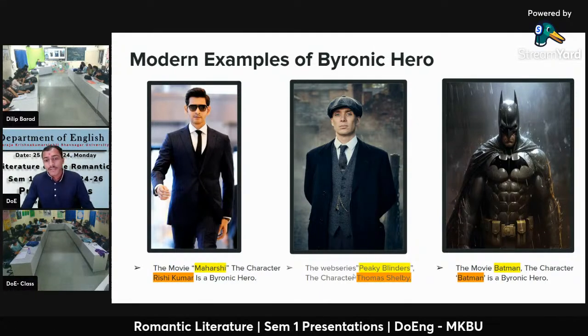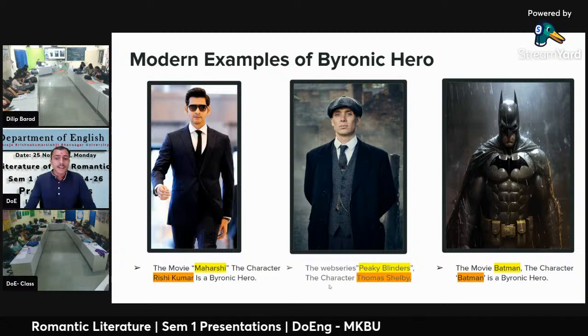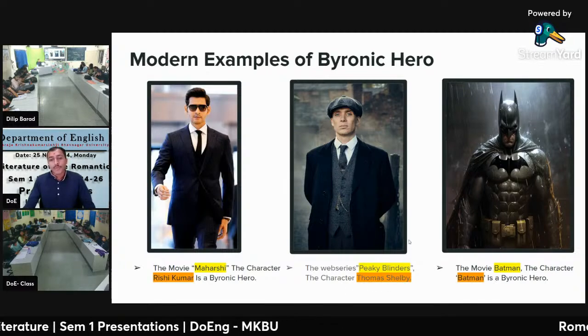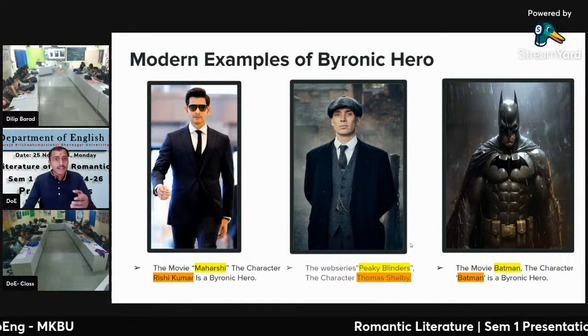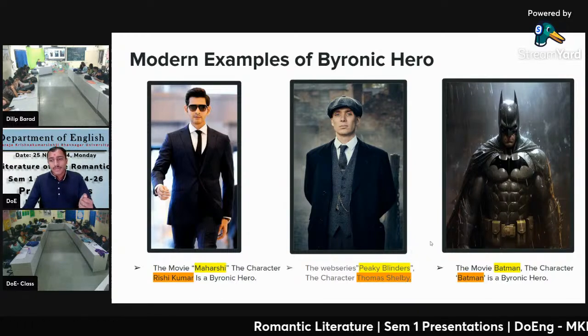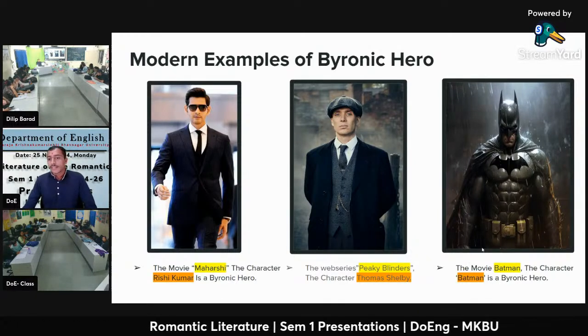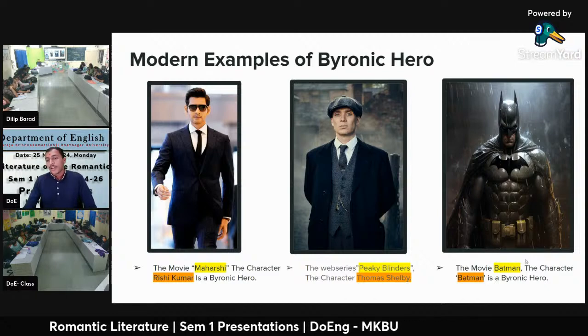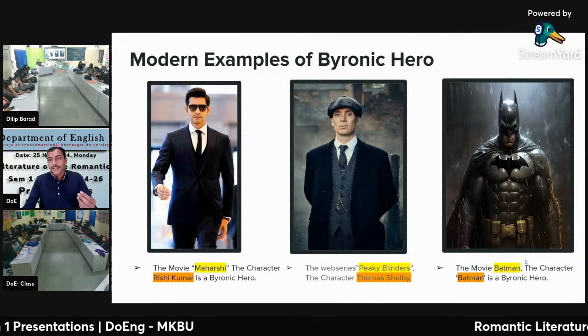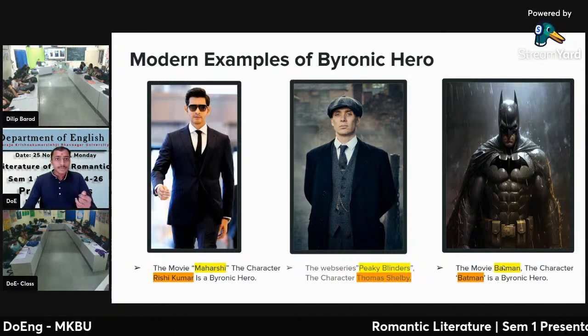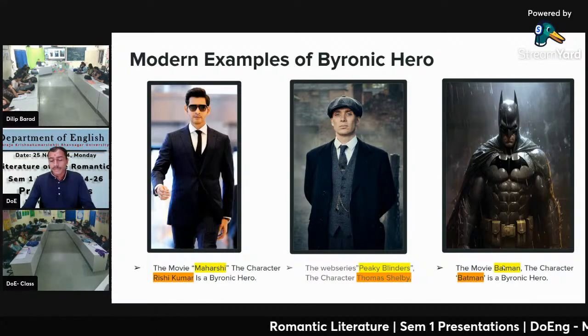Second one is the web series Peaky Blinders, the character Thomas Shelby. Thomas Shelby we often find in solitude and introspection. So we can say that he is also an example of a Byronic hero. In the movie Batman, the character Batman is also a Byronic hero. Batman is also found in solitude rather than socializing. So it is also an example of a modern Byronic hero.